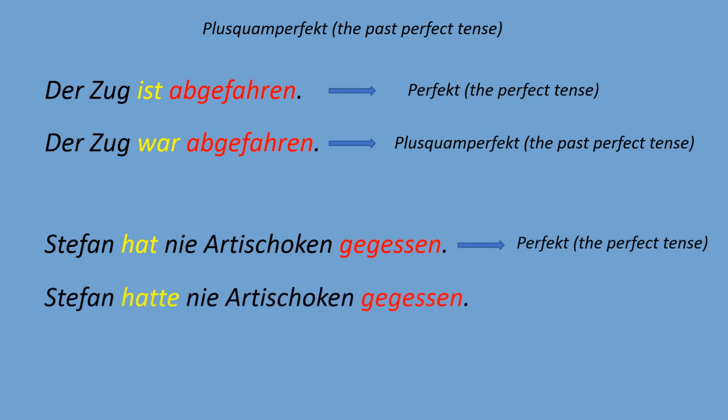How do we create the past perfect sentence? The only thing we have to do is change our auxiliary verb again from the present tense form to the simple past form. Stefan hatte nie Artischocken gegessen. So this is our Plusquamperfekt sentence, the past perfect tense sentence.